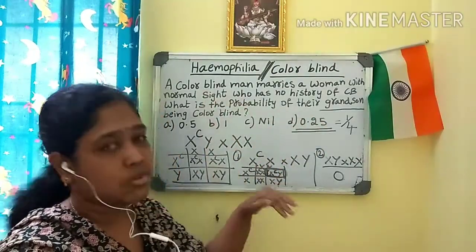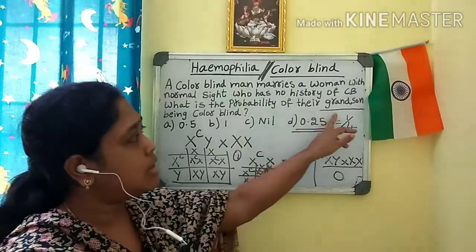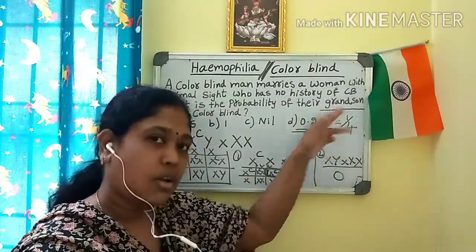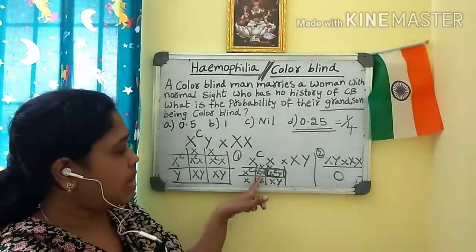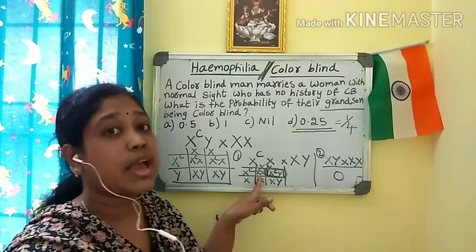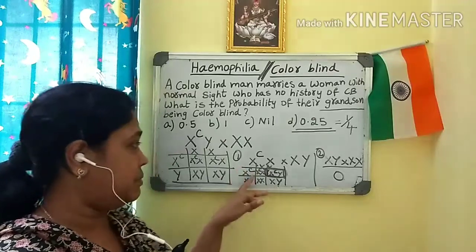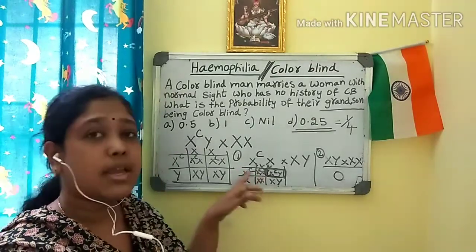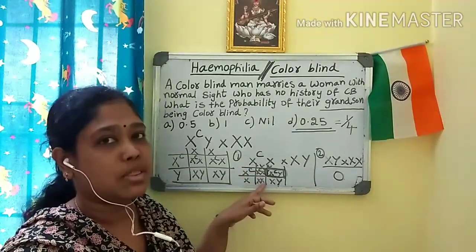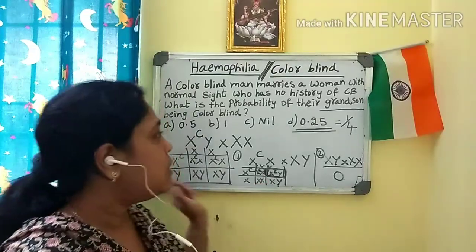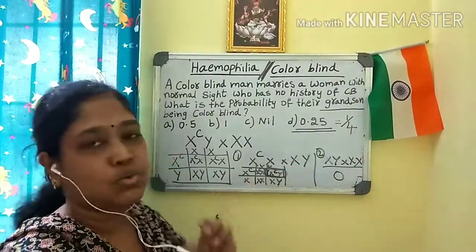If in this same question they had asked about granddaughters, the answer would become nil, because only the carrier female is there, but she is not affected. Okay, now the answer is 0.25.